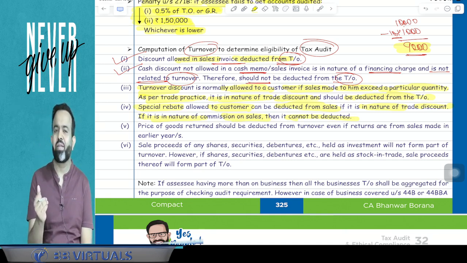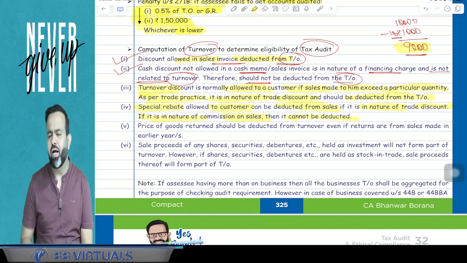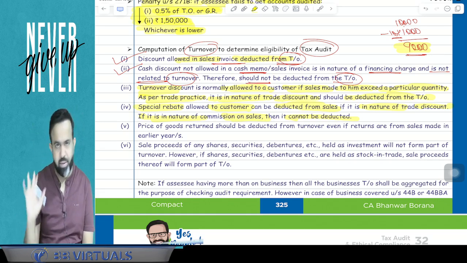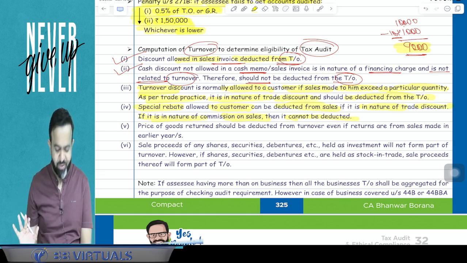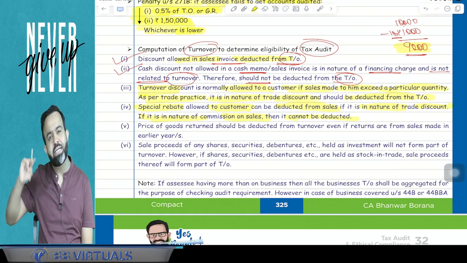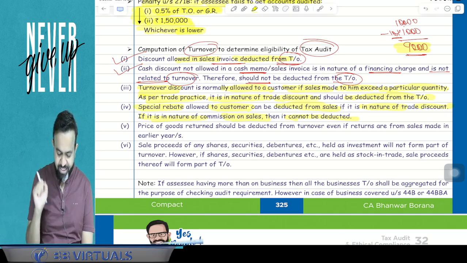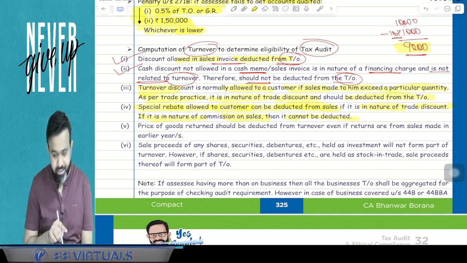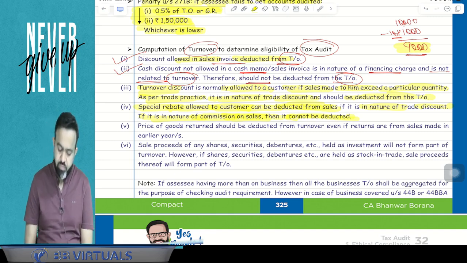A student came and he says, sir, I am a financially weak student. Can you give me some discount? I have mentioned, okay, no problem. Just give me 600. So here 400 special rebate is given. So my turnover will be the 600 only. But guys, suppose if there is a commission and all, then it will be part of your turnover. You got my point or not? Yes. So here, a special rebate allowed to customer can be deducted from the sales if it is in the nature of trade discount. If it is in the nature of commission on sales, then it cannot be deducted.